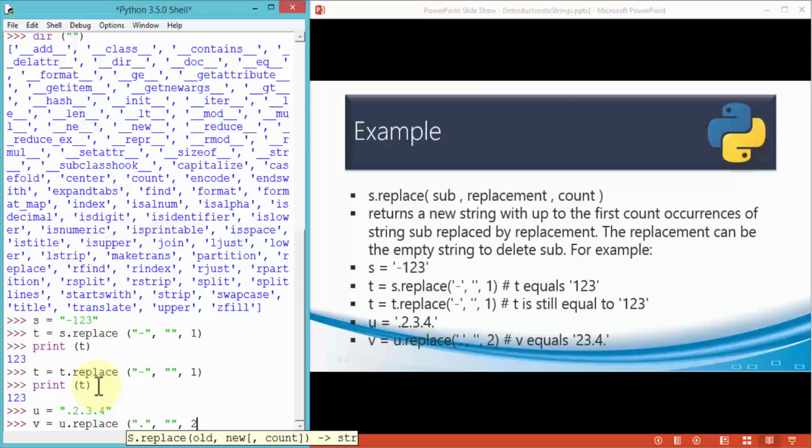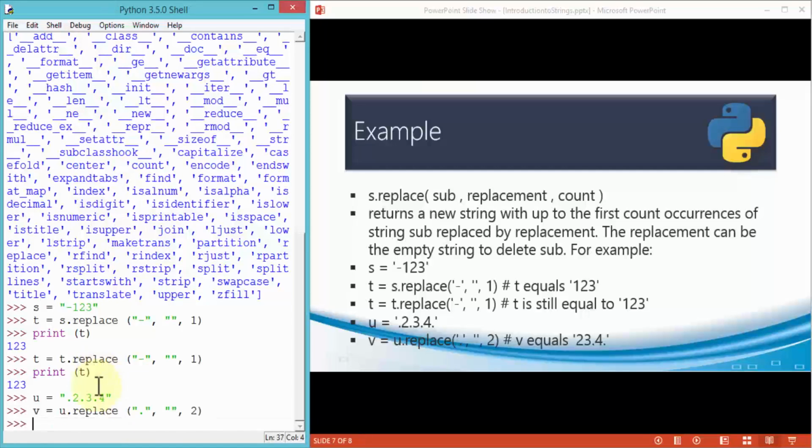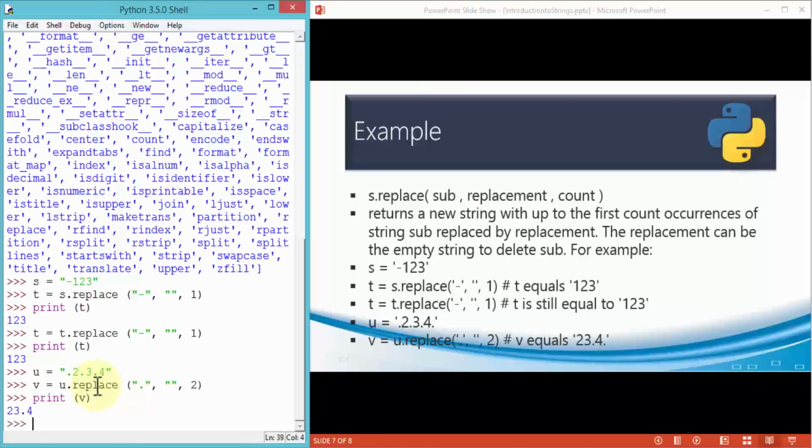So if I choose 2, and this time if I print v, for instance, I'm going to get 23.4.